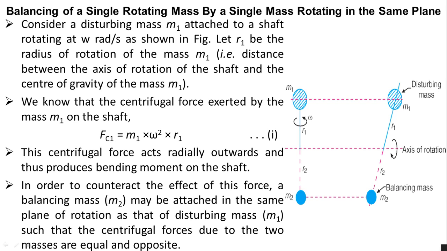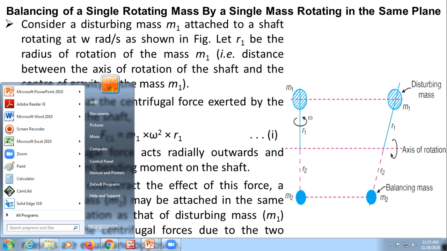Here the masses are arranged in a single plane, which is why it was easy. When you go with different planes, automatically the calculation becomes more involved. So this is the consideration for balancing of a single rotating mass by a single mass rotating in the same plane.